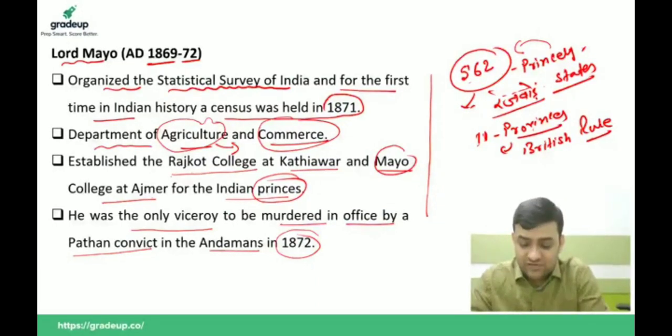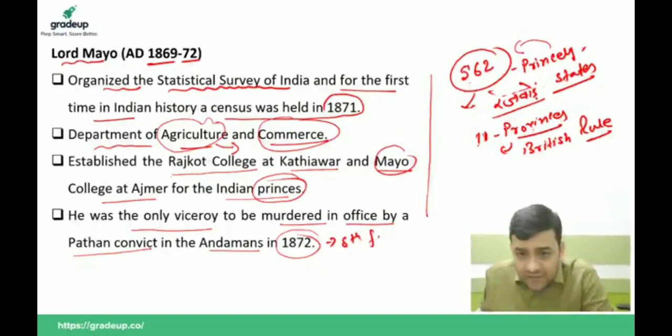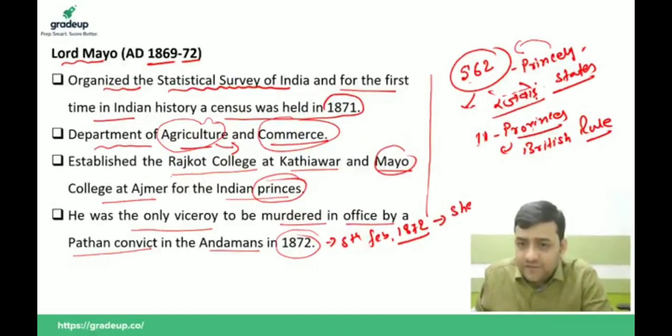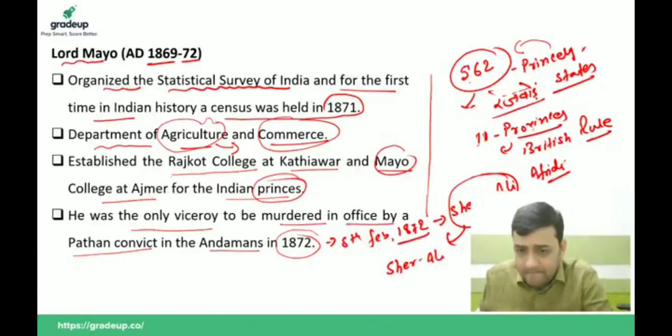If the question comes, which Governor General was killed in office itself, you will say Lord Mayo, and he was killed on 8th February 1872 by Sher Ali Afridi, commonly known as Sher Ali.